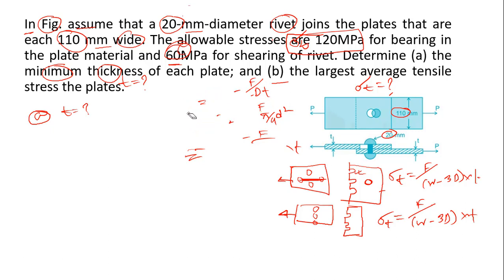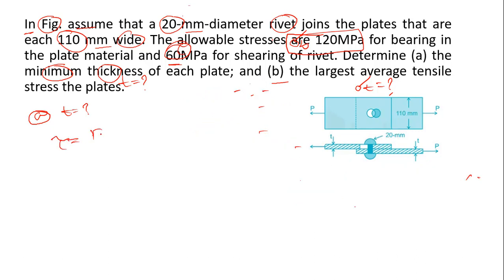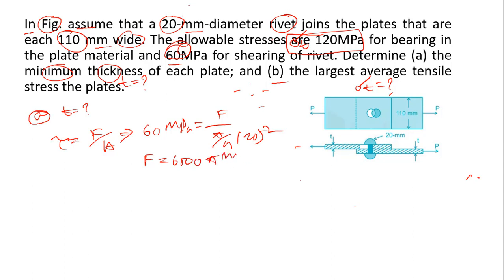Now a similar problem. We know shearing stress equals F by A. F is unknown, but we know the shearing stress is 60 megapascal, and A is pi by 4 d square with d equal to 20 millimeter. That means F equals 6,000 pi. But we have to find out the thickness.